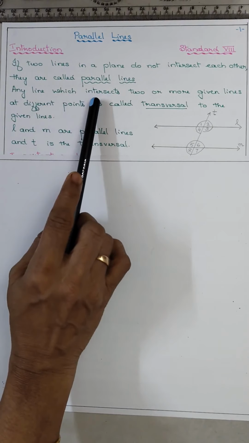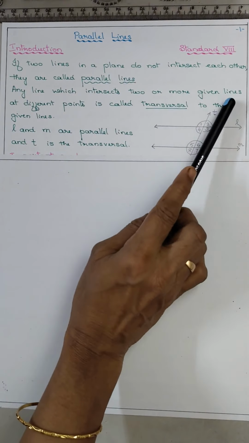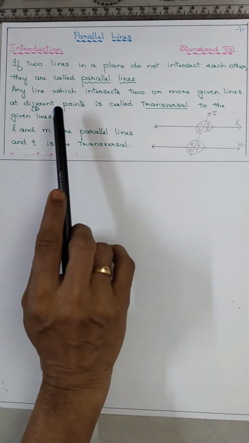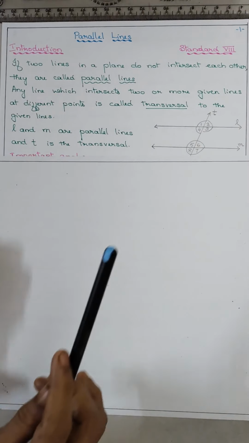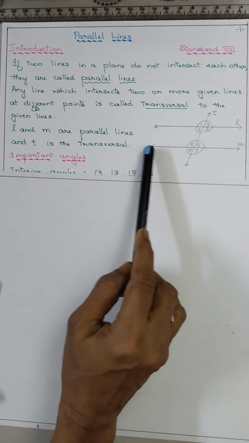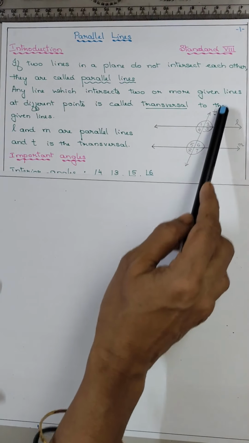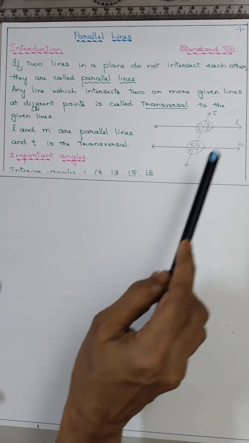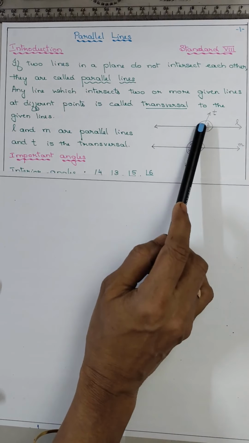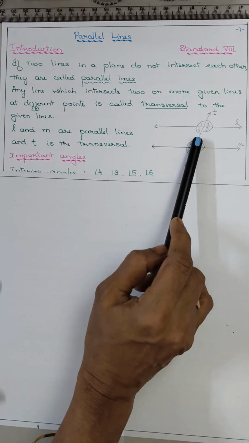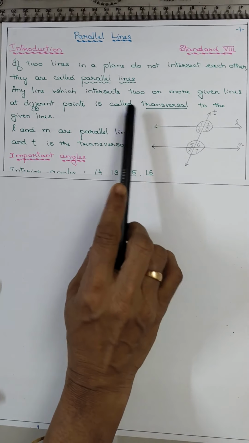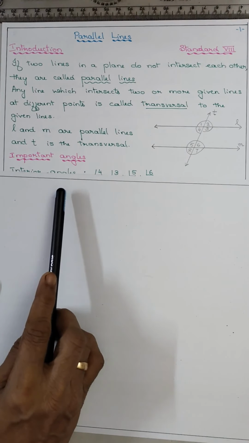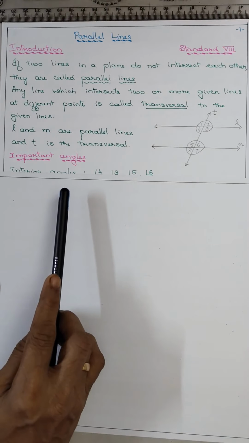Any line which intersects two or more given lines at different points is called transversal to the given lines. So this is the transversal. So L and M are parallel lines and T is the transversal. What is the transversal? Any line which intersects, means joins two or more lines at different points, is called a transversal. This you have learnt in the earlier classes also, but to remind you, we are again